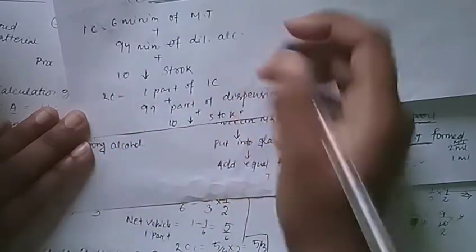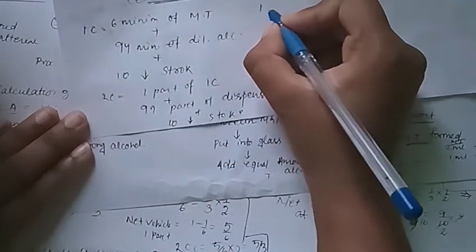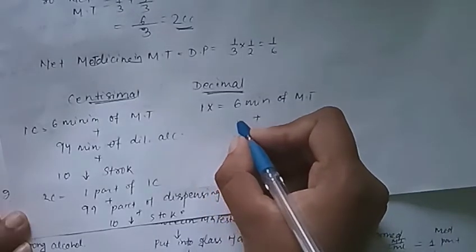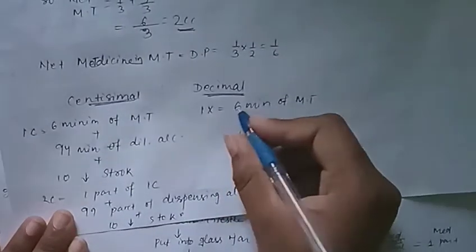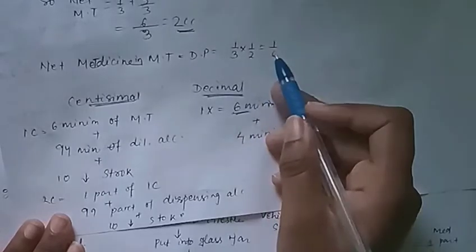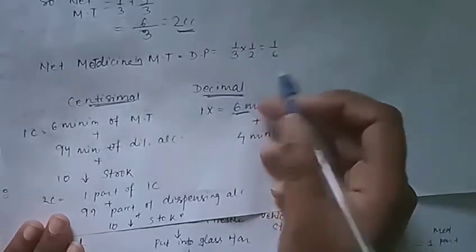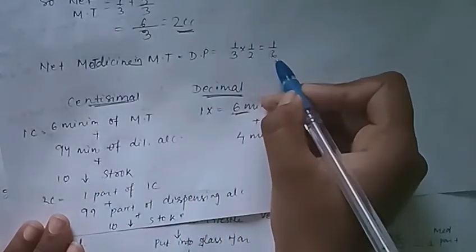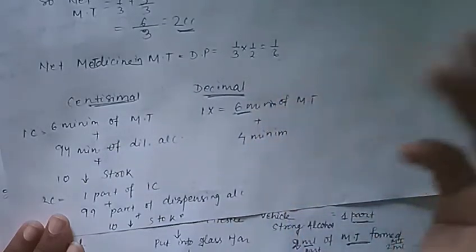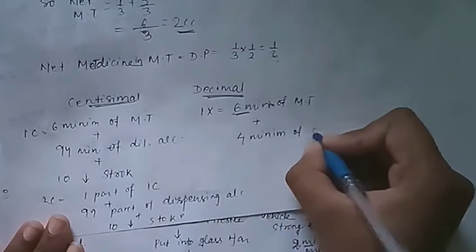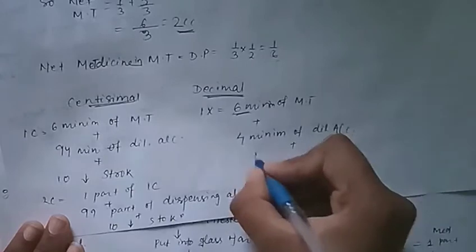And in the decimal scale, how do we prepare? 1x, that is our 6 minim of mother tincture. With it we add 4 minim of dilute alcohol. Because of this, drop power mentions which amount is taken as a decimal and a centesimal. The 6, which is a denominator, denotes the minim or the amount of the measurement we take for the next potency preparation. For 4 minim of dilute alcohol plus 10 downward strokes.